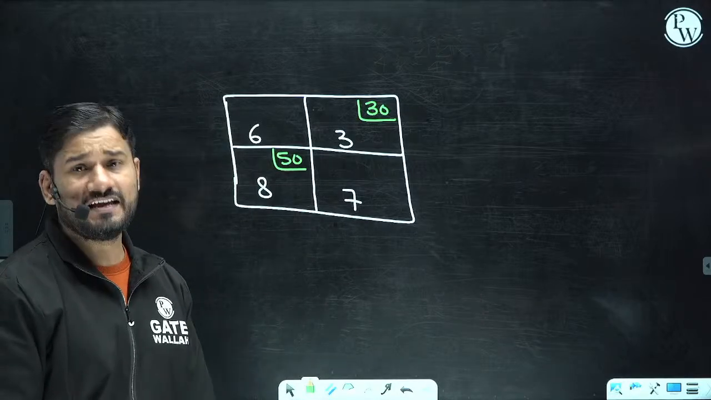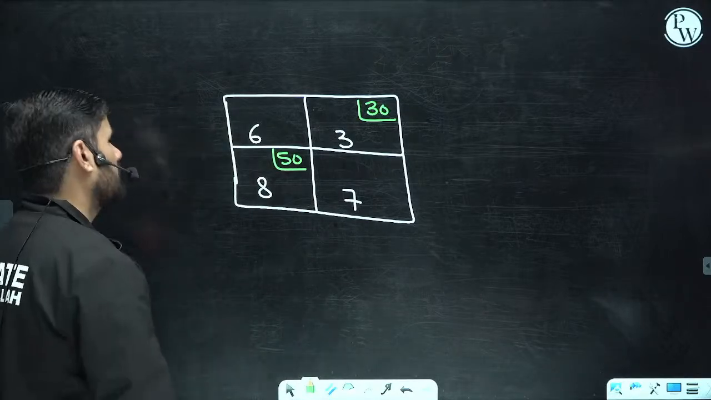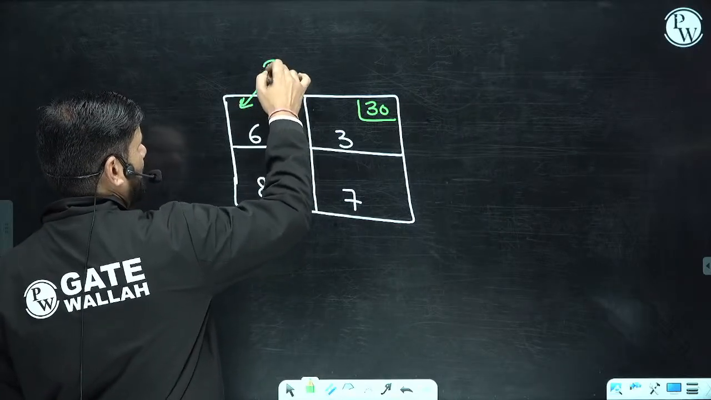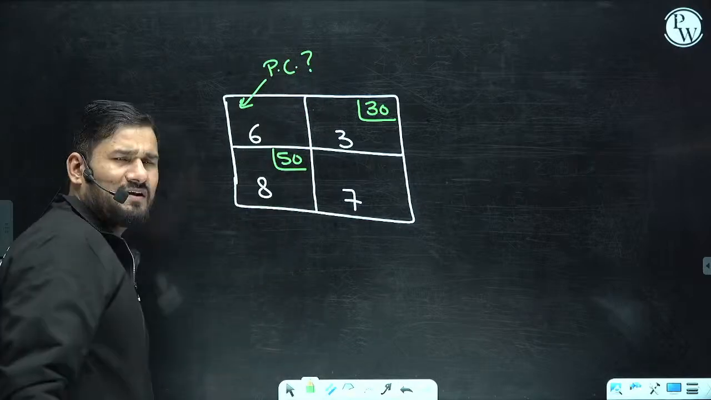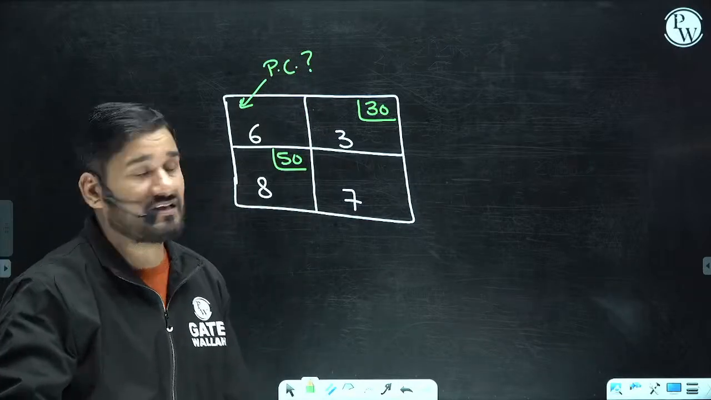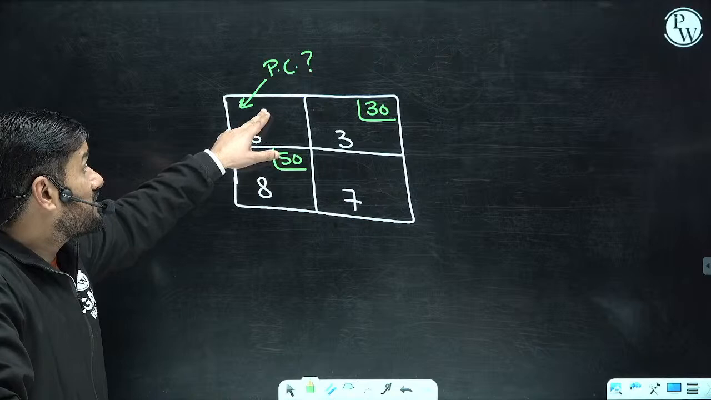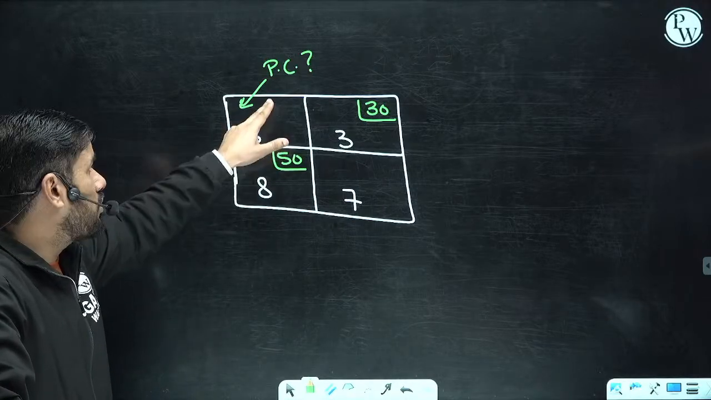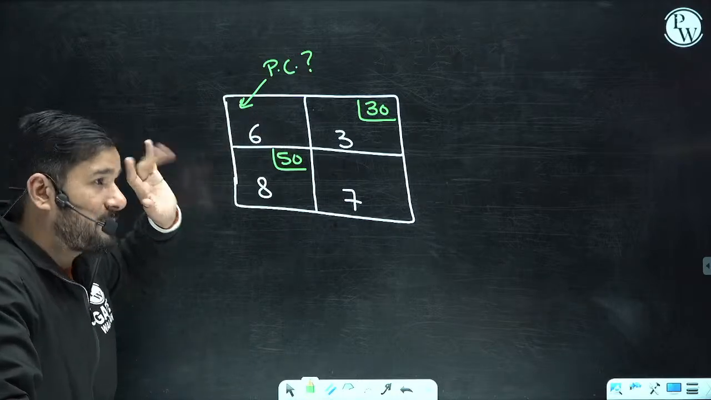Anyhow, can it be a potential cell? Can it be a potential cell? Do you remember what the potential cell is? The potential cells: should I transfer some quantity here or not? I'm just asking that part. Okay, now just check.